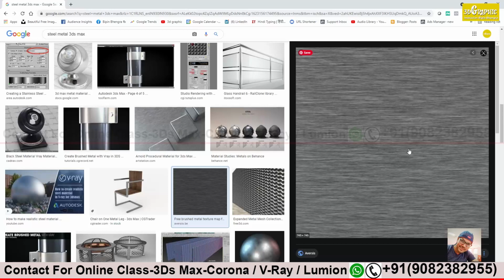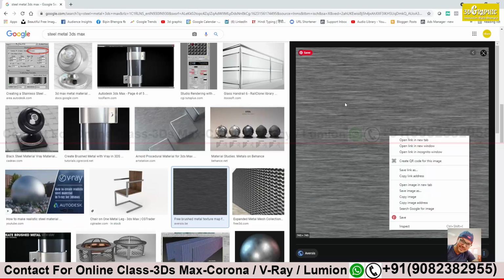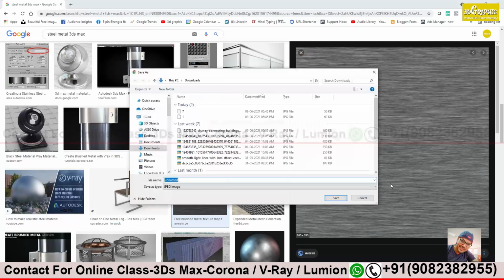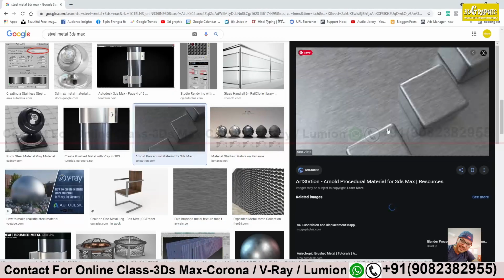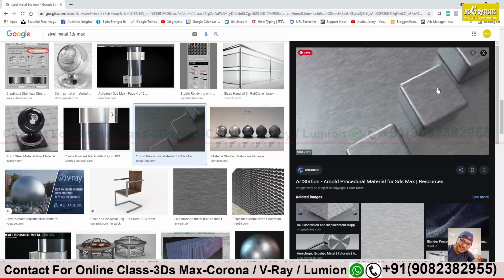Use this as your composite, and we will try blend material also. Same trick with the help of this. I try to download this also. I don't know whether I have the same thing or not. If I'm getting it, I will take it. See this one. But here the lines are more and the reflectivity is less, so it's not giving a good effect.